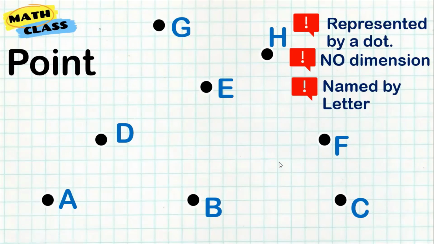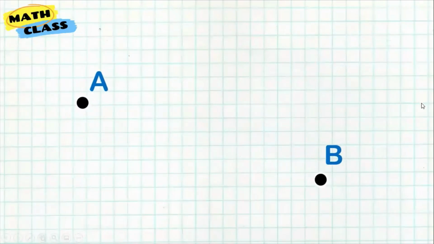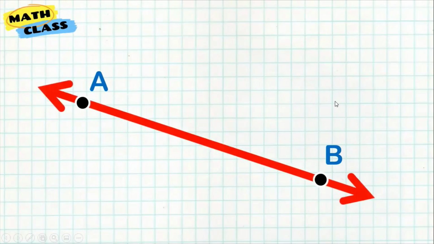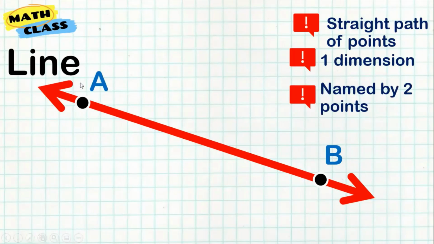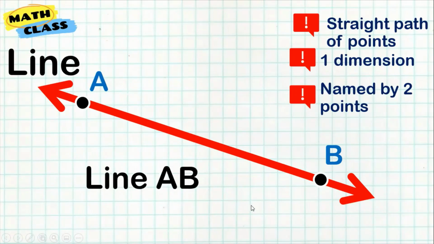After the point, of course, if you have many points or at least two points, and if you join them, you are going to form a line. And that is, according to Euclid, our second undefined term. So we can describe a line by a straight path of points. There are infinitely many points here. And if you have at least 2 points, you can form a line. And it already has one dimension, meaning it already has a length. And we name it according to the points that it has. So for example, this is line AB.